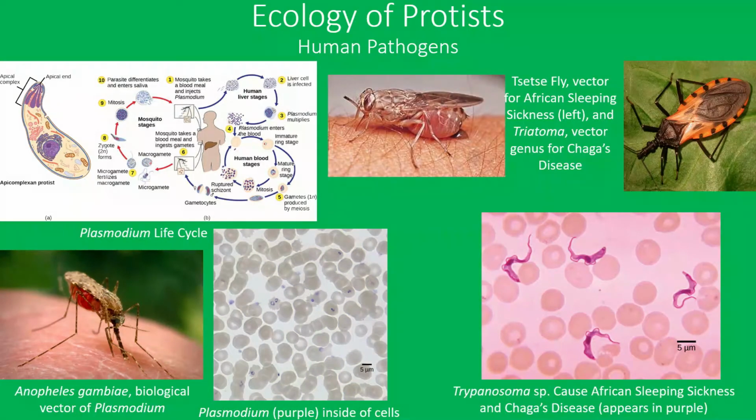The genus Trypanosoma causes more blood-borne diseases. First is African sleeping sickness, which is spread by tsetse flies in Africa and South America. This disease evades the immune system by changing its cell surface glycoproteins. Like malaria, African sleeping sickness attacks and destroys red blood cells, lessening oxygen delivery, leading to anemia, fatigue, comas, and even death.